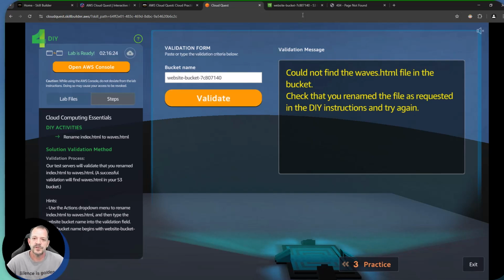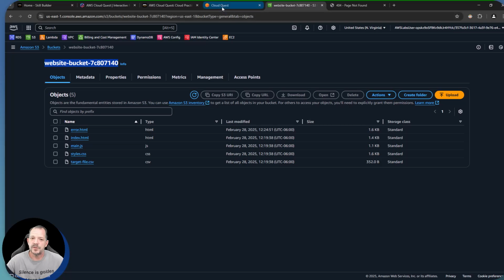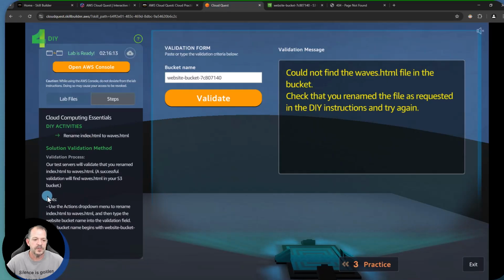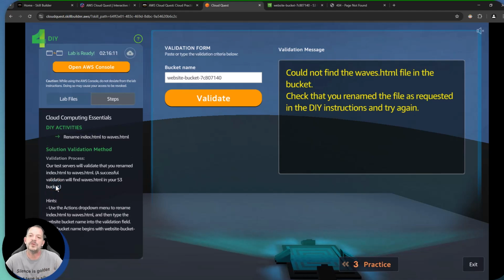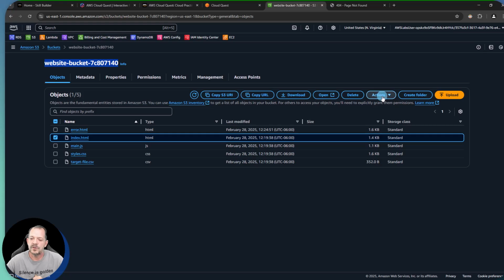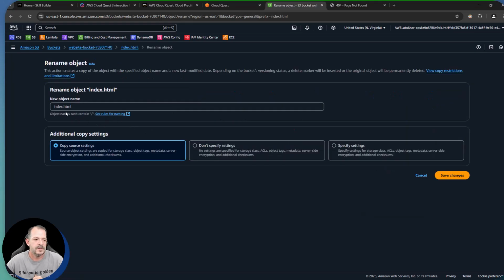Okay, well, let's go and do what it asked us to do. So once again, very high level instructions, right? It doesn't give us a whole lot of information. It does give us a hint down here though, but the idea here is to challenge what you've learned in this particular module. So we're going to go over to that index.html file. We're going to go over to actions and we're going to go to rename object. And I need to change index to waves.